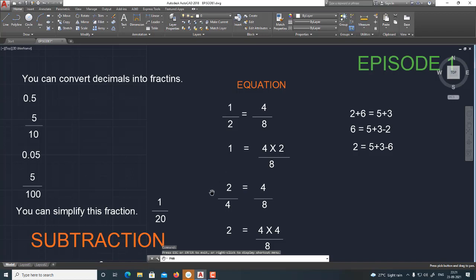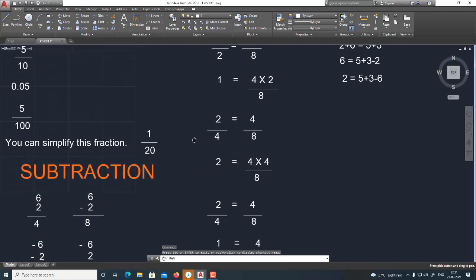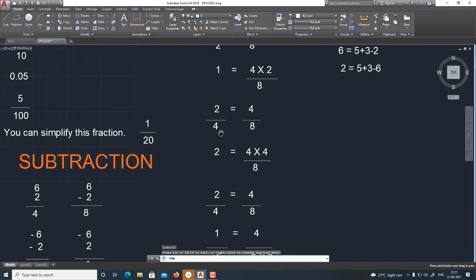Let's take another example. 2 by 4 is equal to 4 by 8. We would like to take this 4 to the other side of the equation. So 2 is equal to 4 into 4 by 8. In the equation 2 by 4, we want to take this numerator 2 to the other side of the equation.